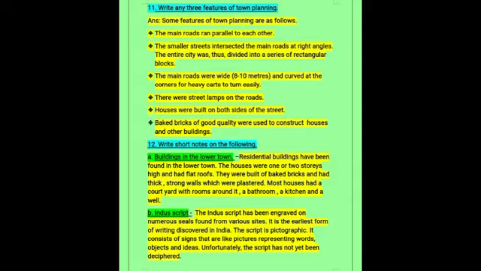The features of town planning are: the main roads ran parallel to each other, and the smaller streets intersected the main roads at right angles, and the entire city was thus divided into a series of rectangular blocks. The main roads were about 8 to 10 meters wide and curved at the corners for heavy carts to turn easily, and there were street lamps on the roads. Houses were built on both sides of the street, and baked bricks of good quality were used to construct houses and other buildings. Okay children, so you have to write down all the points neatly.